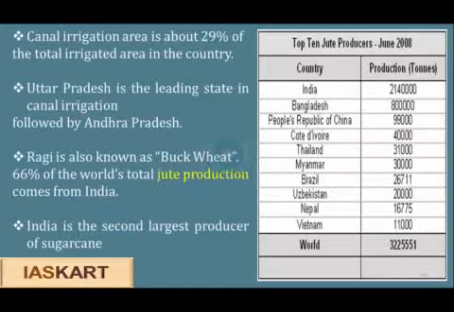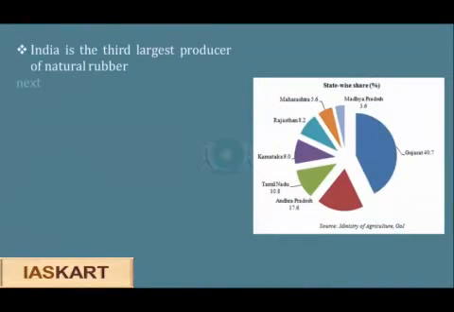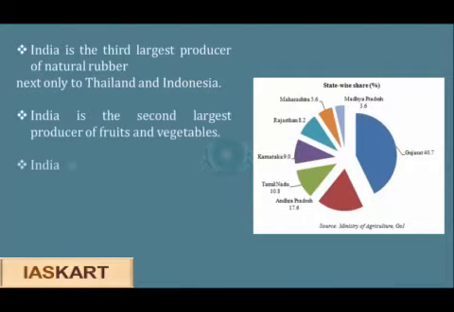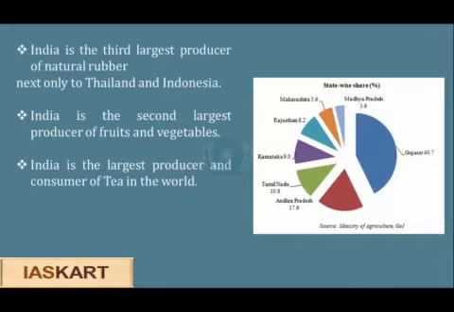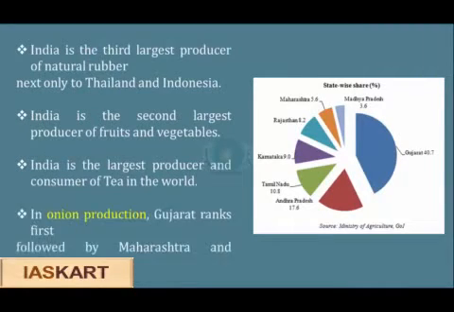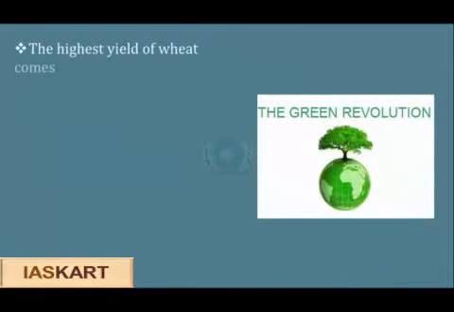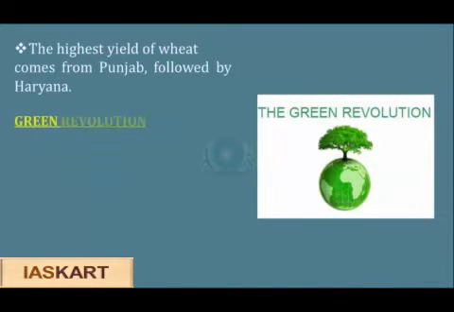India is the second largest producer of sugarcane in the world after Brazil. India is the third largest producer of natural rubber, next only to Thailand and Indonesia. India is also the second largest producer of fruits and vegetables and the largest producer and consumer of tea in the world. In onion production, Gujarat ranks first, followed by Maharashtra and Karnataka. The highest yield of wheat comes from Punjab, followed by Haryana.